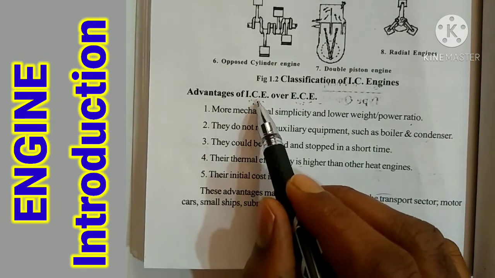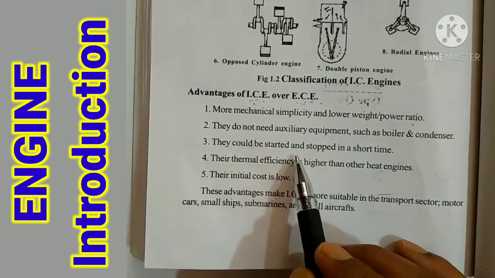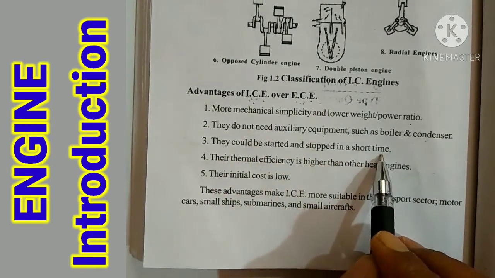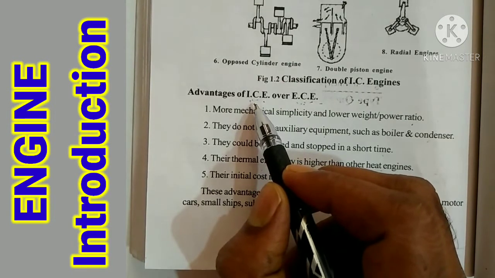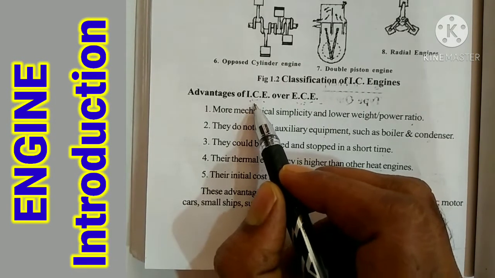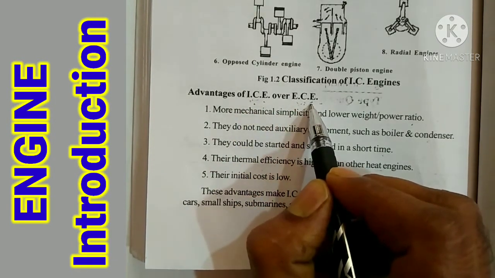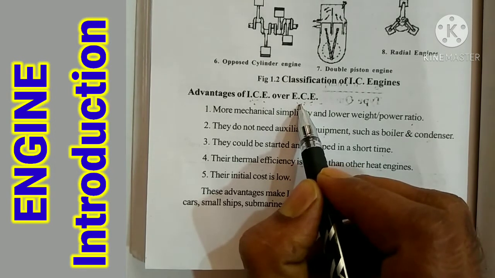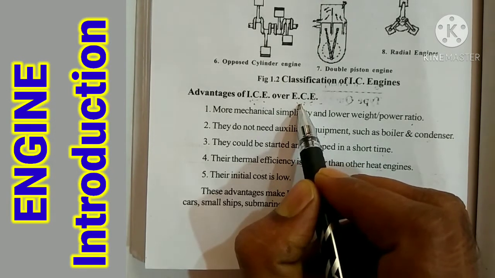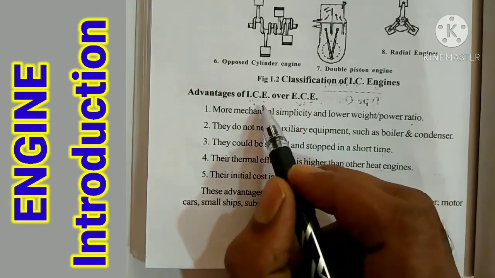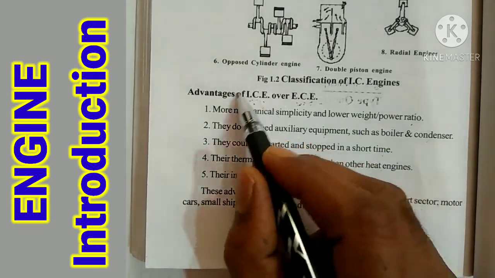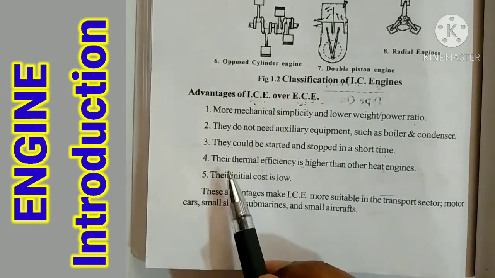Here we need not any boiler. They can be started and stopped in a short time. So IC engines we can easily start and easily stop, but for an external combustion engine, starting takes more time, because to boil the water it takes more time. That's why the IC engine is very effective.